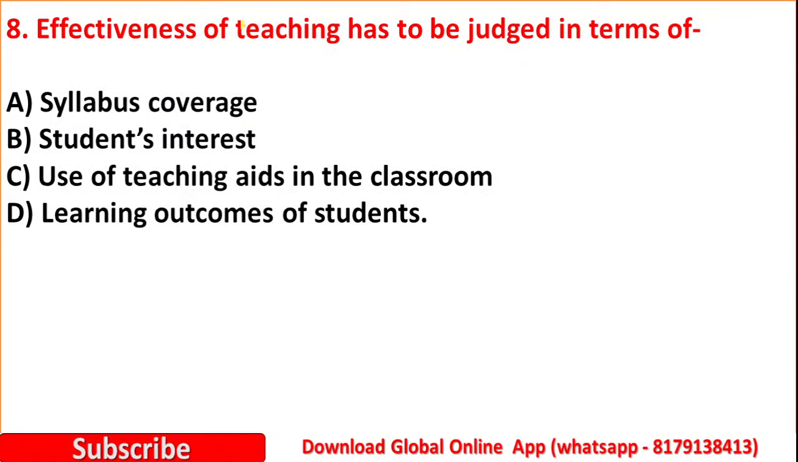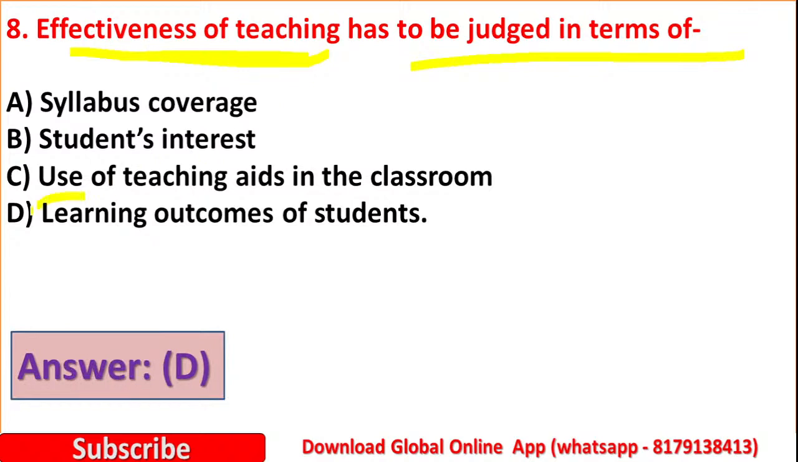Question number 8. Effectiveness of teaching has to be judged in terms of option A, syllabus coverage. Option B, students' interest. Option C, use of teaching aids in the classroom. Option D, learning outcomes of the students. So effectiveness of teaching has to be judged in terms of learning outcomes of the students. So option D is correct here.